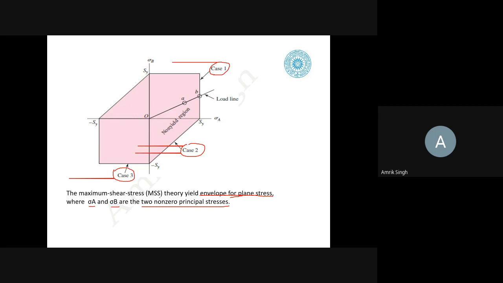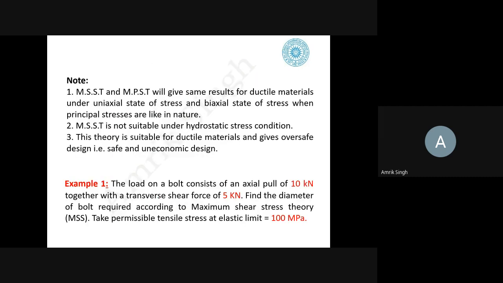I think it is clear. So we can infer from this that maximum shear stress theory or maximum principal stress theory will give the same result for the ductile material under the uniaxial state of stress and the biaxial state of stress when the principal stresses are like in nature.